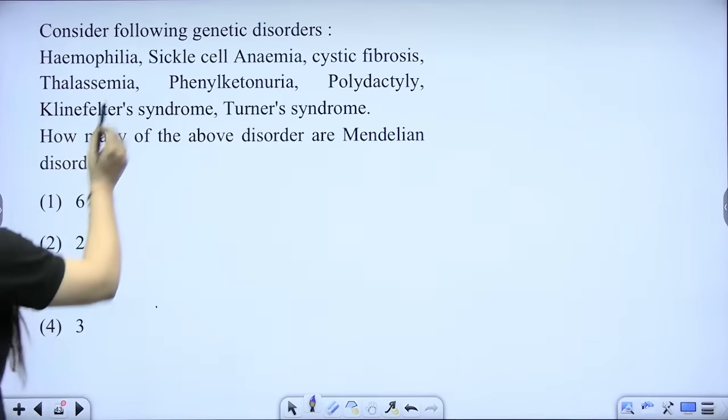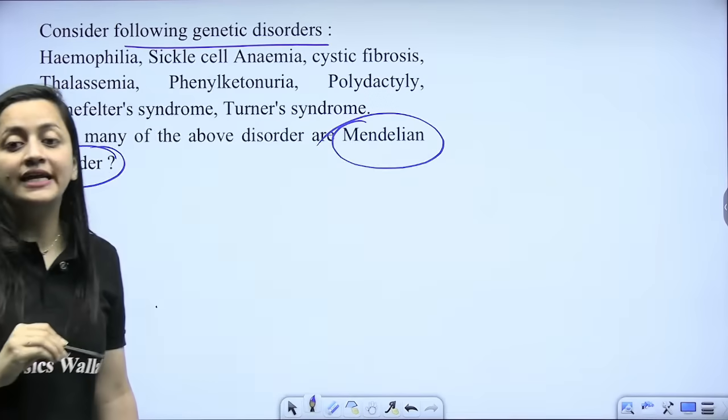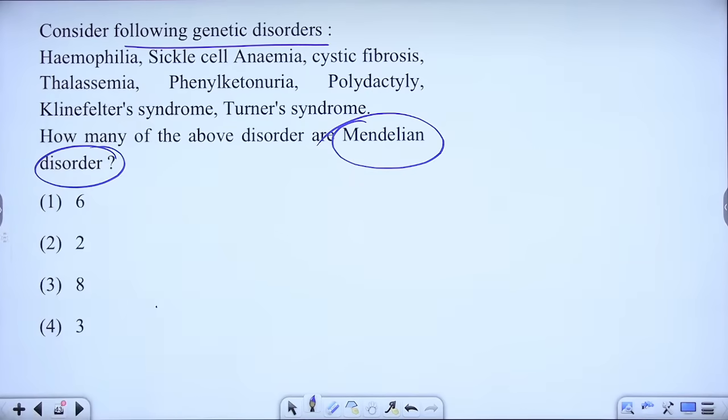Next part, consider the following genetic disorders. You have to tell which one is Mendelian. So from this question, every question will give you a keyword which you have to take care of. In every question you are going to find the keyword. So their keyword here is Mendelian disorders. So they are asking about Mendelian disorders. Accordingly answer that. I know you all have read about them, isn't it? You all know this, isn't it?